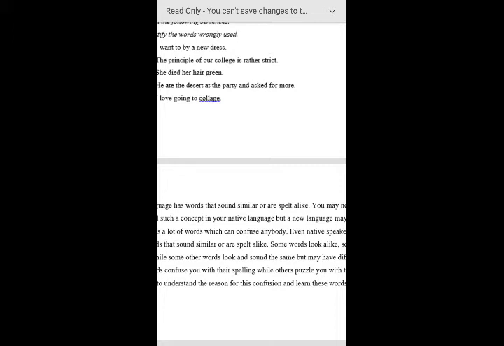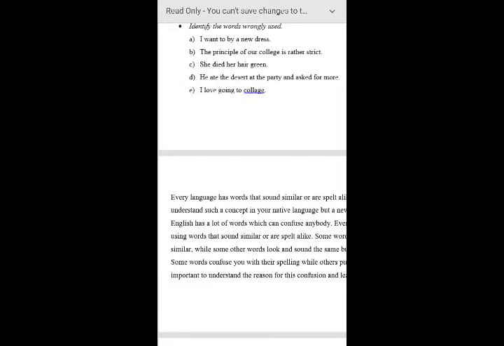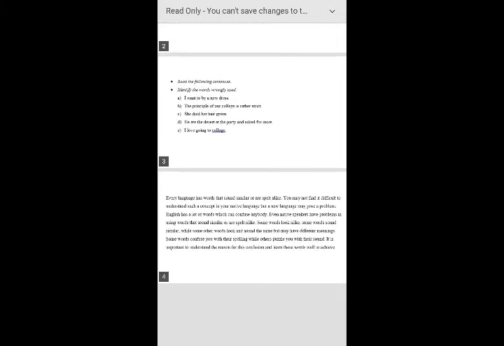We can make the sentence by changing the situation, but it is not our motto. What exactly they are saying here, I love going to college, that we don't change. I love going to, yes, which college? COLLEGE. That is the main appropriate thing that we need to do. Okay, fine. Let me read it for you.